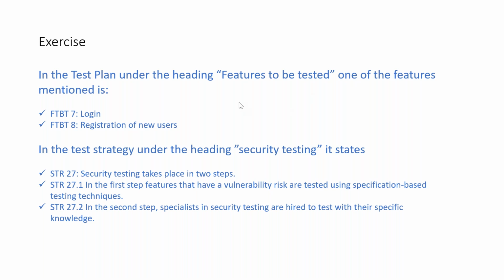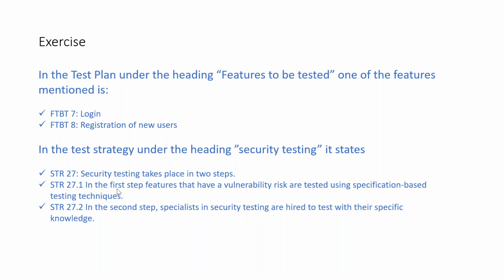Now your team, based on your plan, is doing the test analysis activity. You wrote a test plan and guided your team. In it you have one section called features to be tested. In this particular iteration, you talked about two features, FTBT7 and FTBT8. One is the login functionality and FTBT8 is the registration of new users.